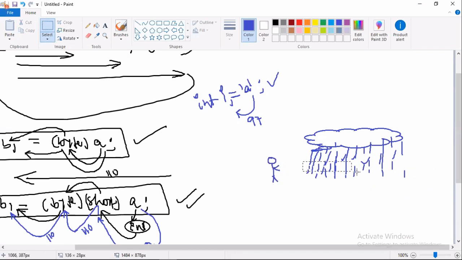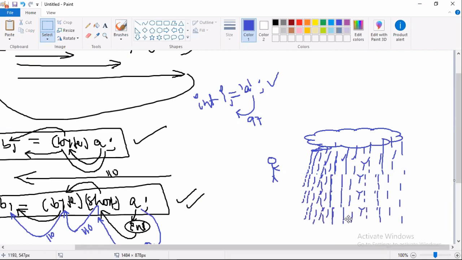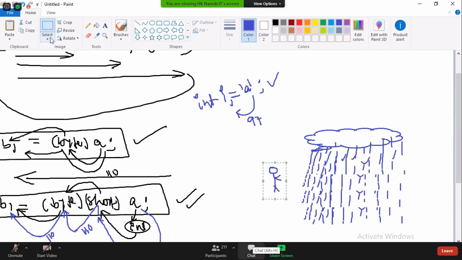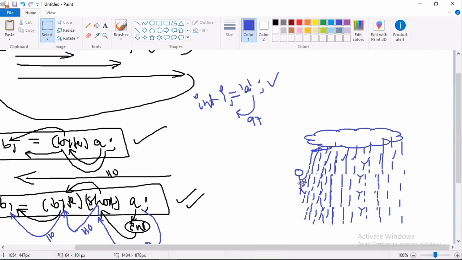Did you understand my point? This is rain. Now when you are going through it, is the rain stopping over your area and you are going safely? No. Right? What happened now? You are going through that rain, and by the time you come out of it, your body becomes wet. So now tell me, are you a dry body person or a wet body person? Wet body person. Why? Because you went through the rain.